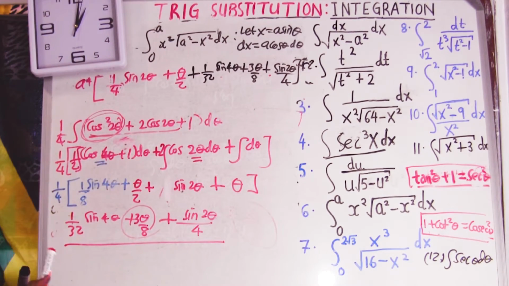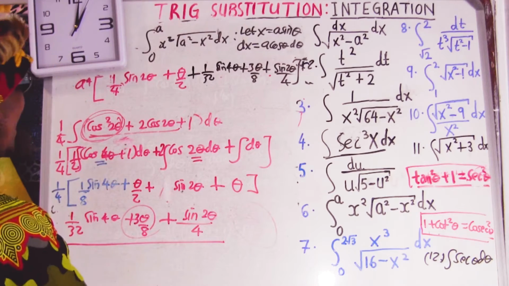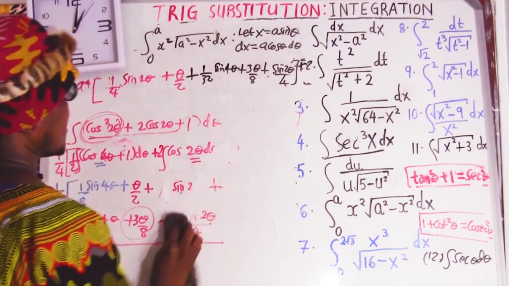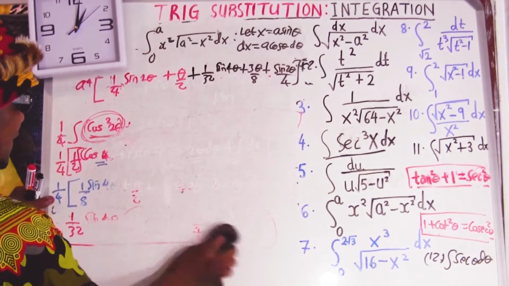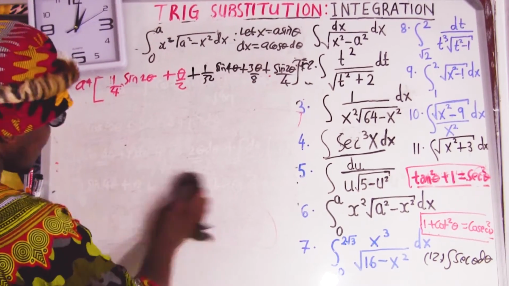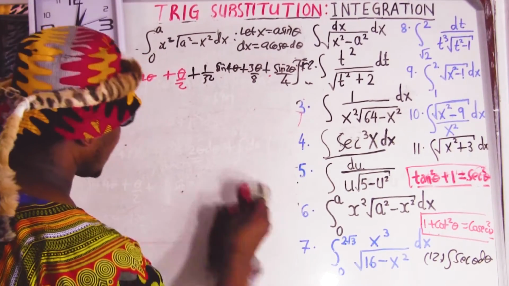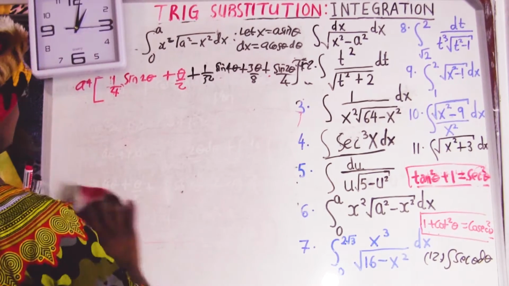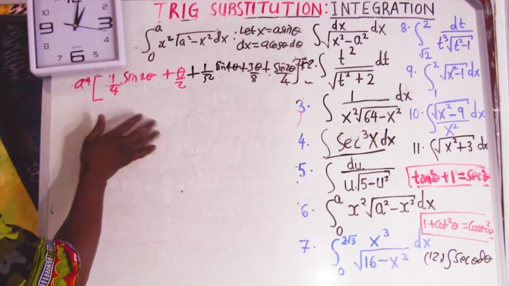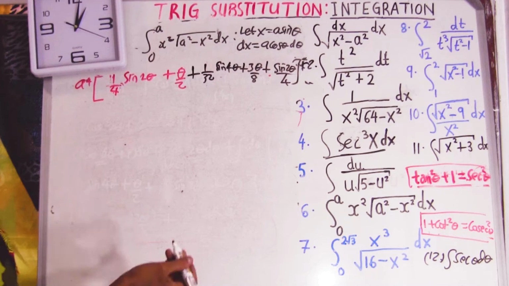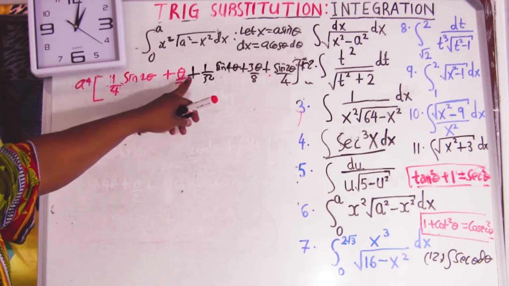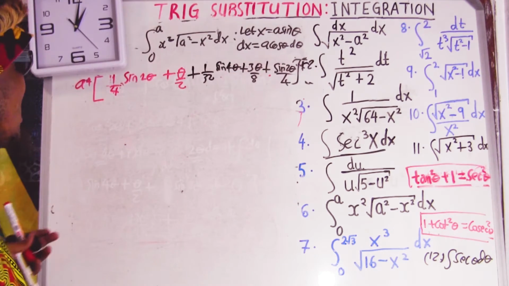Okay, so for that case now, we're going to take that one and then multiply it out. So I don't need this anymore. Okay, multiply that out. Oh, I don't have to multiply that out. What I have to do, I have to get the value of theta, and everything. And then the question is going to be done.